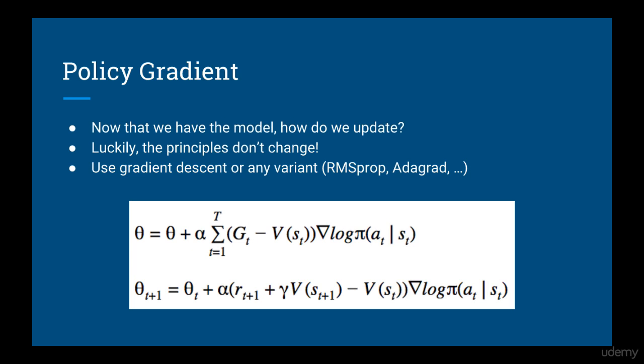Once we've defined the model, we have to figure out how to update it. Luckily, the principles of the policy gradient method don't change just because we've redefined the policy. We still have the same cost and updates as before, and of course we can replace plain gradient descent with any of its modifications, like AdaGrad or RMSProp.